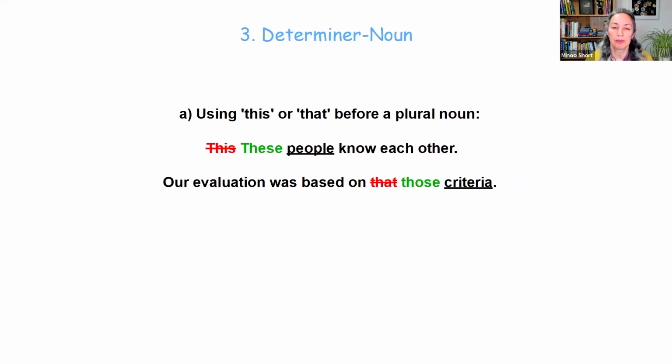And the final category is determiner-noun mistakes. The most common one I hear is using this or that before a plural noun. So instead of saying this people know each other, you need to say these. You have to activate the words these and the next one, those. Our evaluation was based on not that criteria. Criteria is also a plural noun, so those criteria.